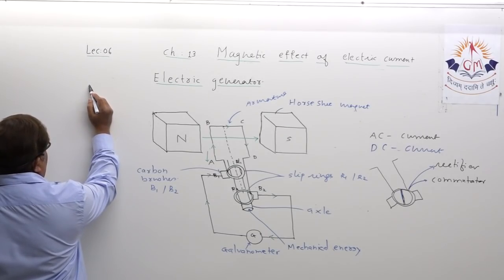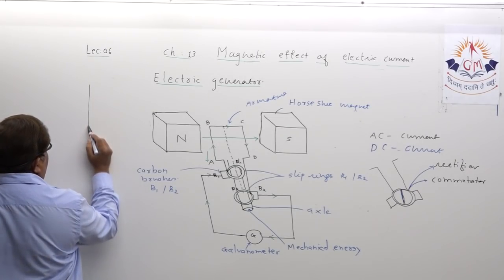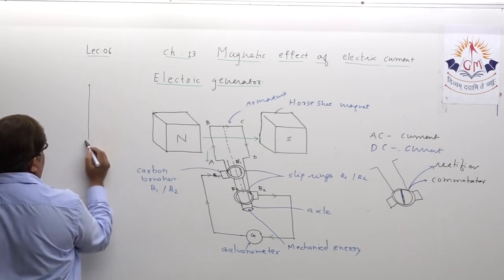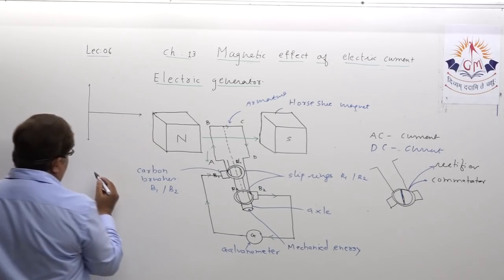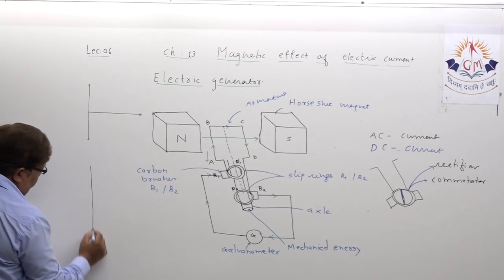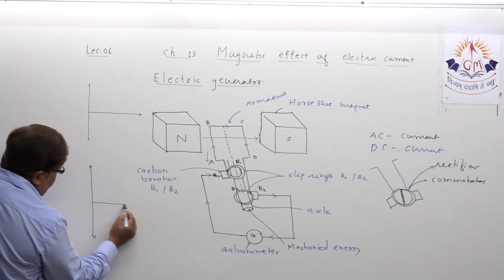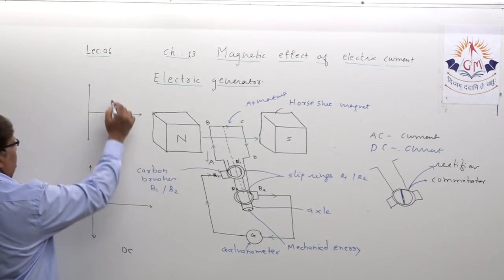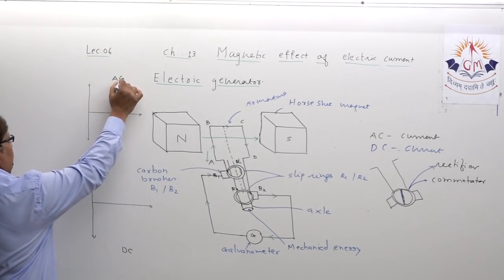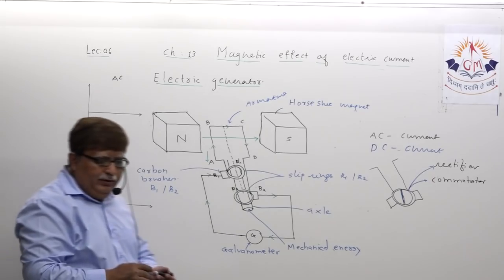Suppose we draw the graph for AC current with time. And suppose this is DC current with time. If you just want to compare AC and DC current, how will you compare?